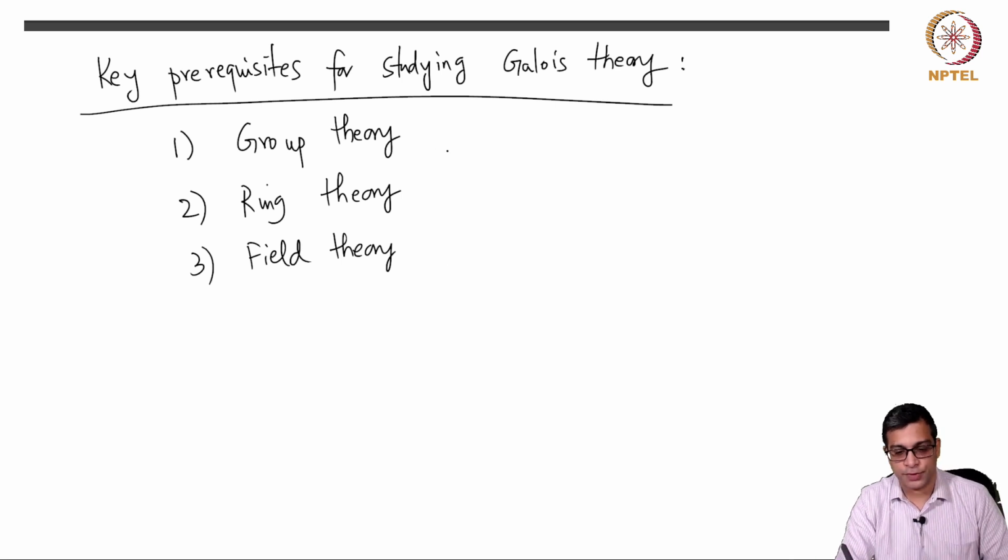We don't need all the concepts that we learn in a full-fledged course on any of these subjects, certainly not 1 and 2. Field theory is of course very critical. So I'm going to spend the first few videos of this course recalling the key concepts, and as we go along and start learning Galois theory, I'll come back to important notions, though I may not be able to prove the relevant facts because this is not a course on group theory, ring theory or field theory, but I will always revise them enough so that you can understand what I am doing in the course. Okay, so these can be learned from any standard books in algebra.